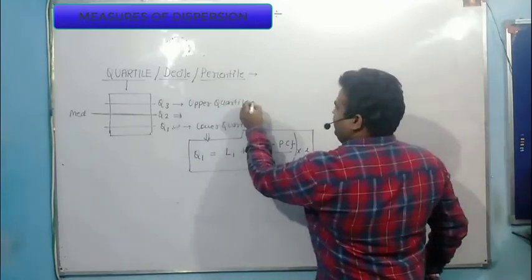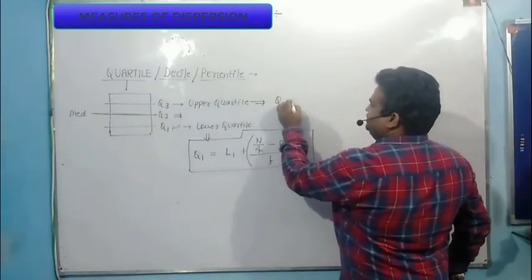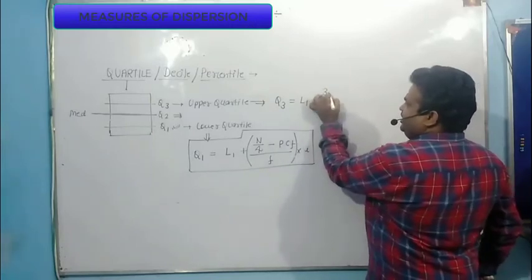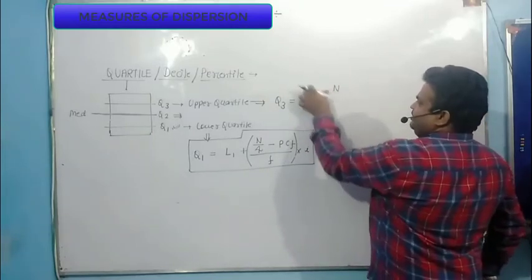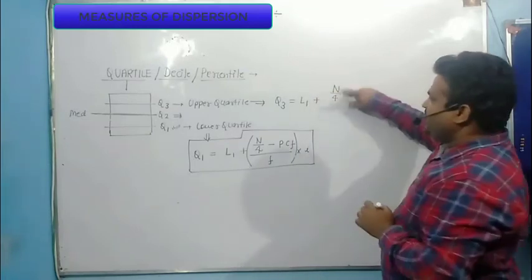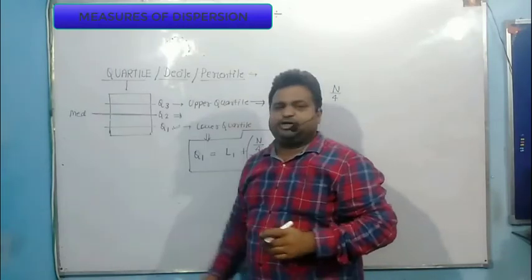Now, how do you calculate Q3? So Q3 is written like this: L1 plus. Now this is 3, so you need to multiply by 3. First you write this n by 4. Why am I writing n by 4? Because I am dividing the entire data set into 4 equal parts.